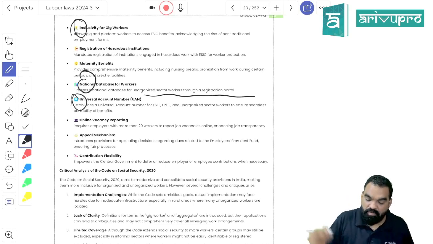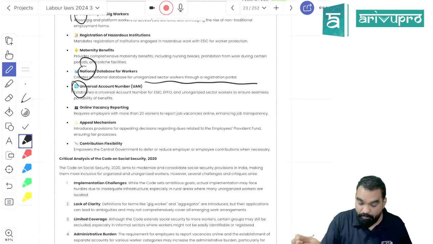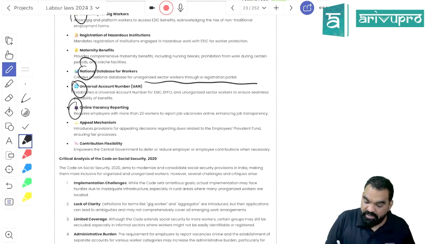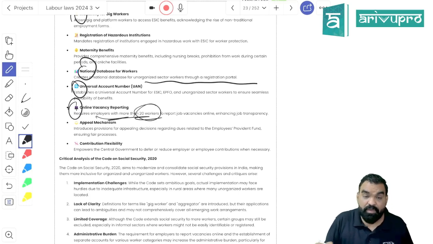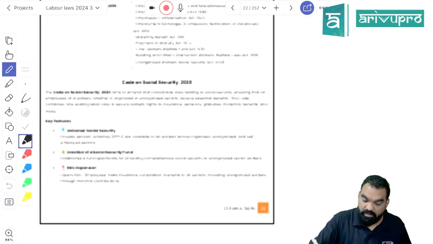A universal or single account number has been created for ESIC and EPFO, a combined number. If there is a vacancy in your organization, it is the duty of the employer having 20 or more employees to publish the vacancy online. Is it clear?